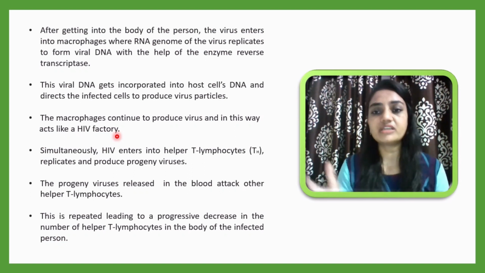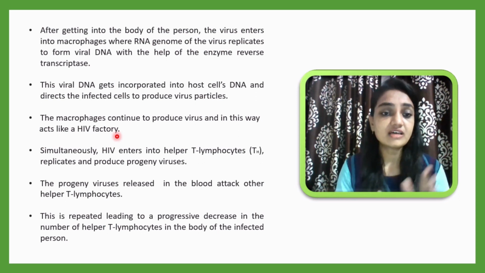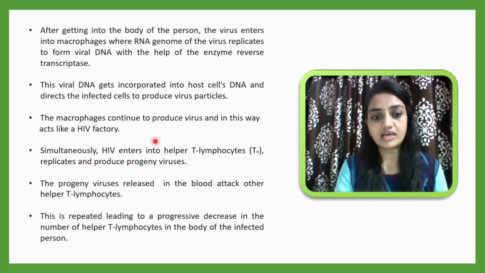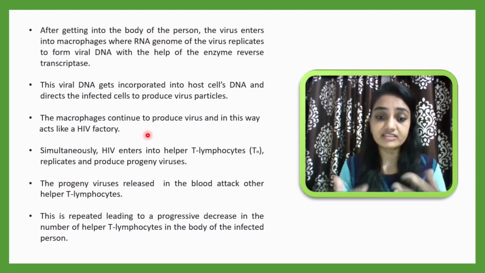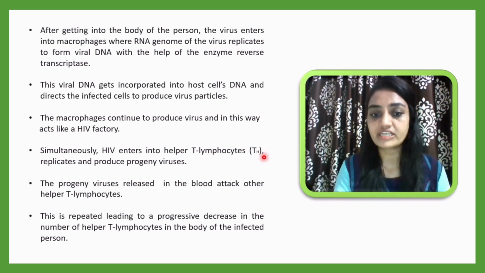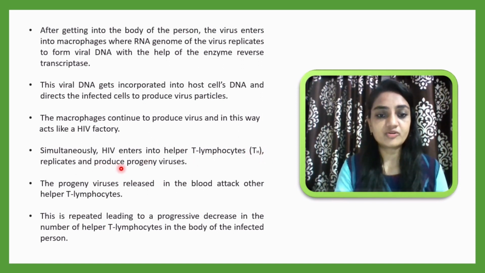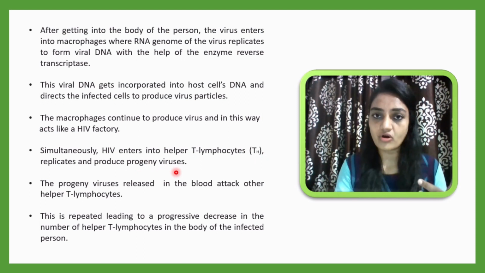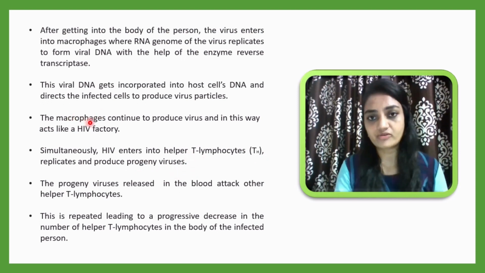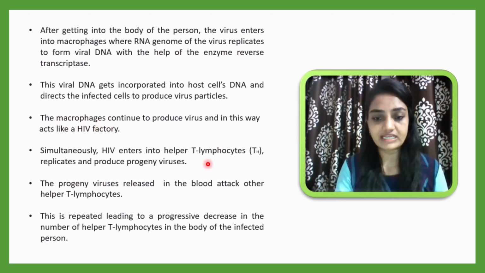Millions of copies of the virus will be formed inside the macrophage by this mechanism. Simultaneously, HIV enters the helper T cells. After infecting the macrophage, when the number of viruses increases, the T lymphocytes also get infected and produce progeny viruses. But before infecting the T lymphocyte, the viruses must replicate inside the macrophage. So the HIV factory is the macrophage, not the T lymphocyte. Be very clear about this.